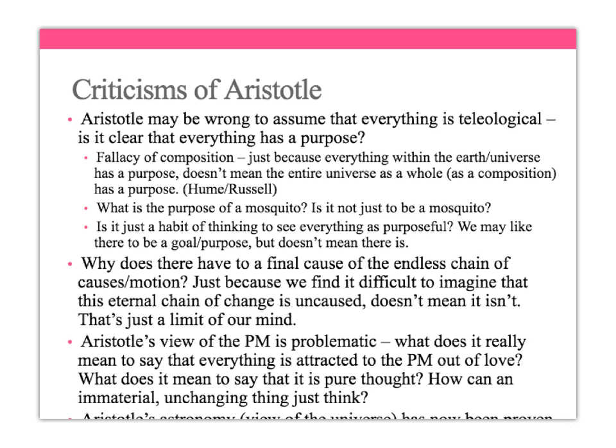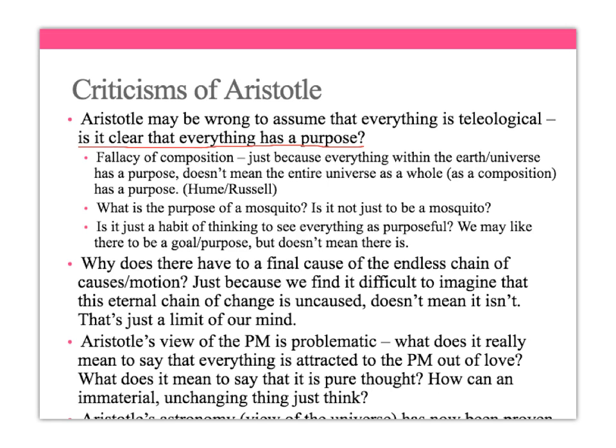Now, Aristotle. First of all, let's look through the criticisms. So this is where we're going to be talking about in part B's why Aristotle may not work. So one of the big main branches of objections to Aristotle is the idea that he assumes that everything is teleological, i.e. that everything has a goal or a purpose. Now, the question to raise in a part B is, is he right to think that everything has a purpose?